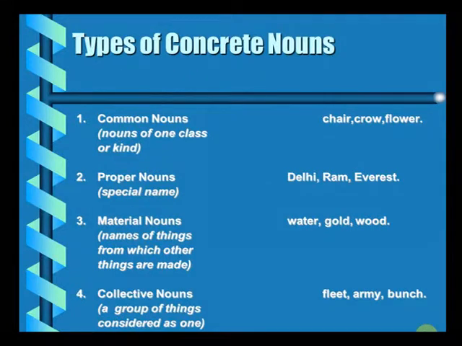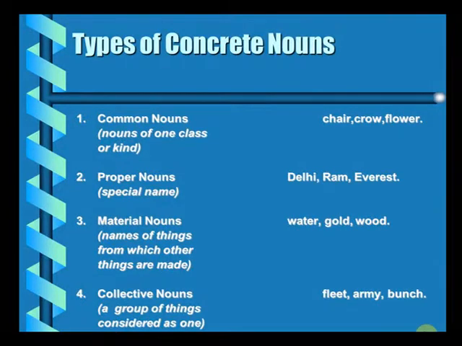The fourth type now here, which is collective nouns. Now a collective noun is a group of things which are considered as a single unit. Fleet, army, bunch. So when you say bunch, are you referring to flowers individually, or are you referring to all the flowers as one unit? Yes, it's the second one. We are referring to all the flowers as one single entity.